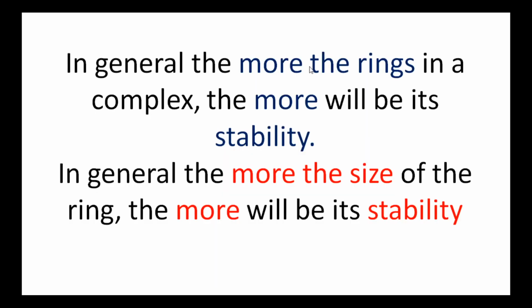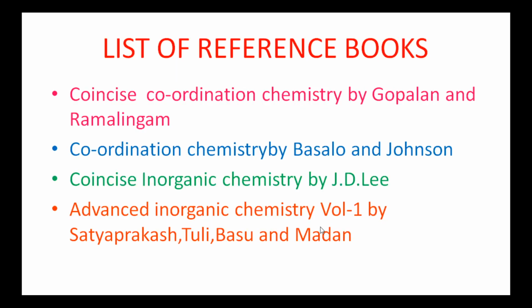In general, the more rings in a complex, the more its stability. That is, a complex having a larger number of rings forms a highly stable complex. In general, the larger the size of the ring, the more its stability. That is, 5-membered rings and 6-membered rings are present, and the 6-membered ring is larger in size. That is, it consists of 6 atoms. So it will form more stable complexes.